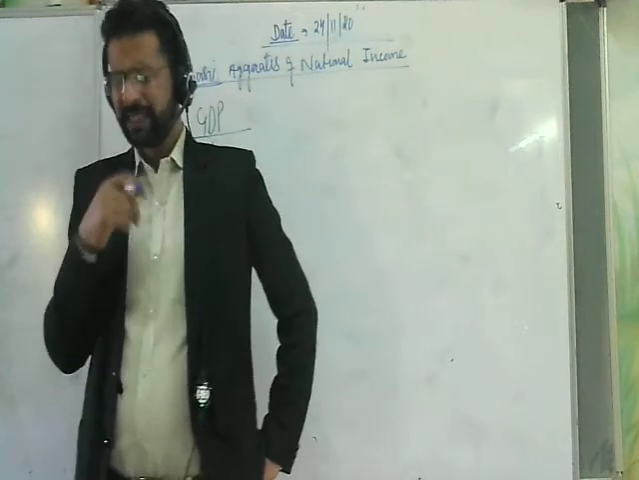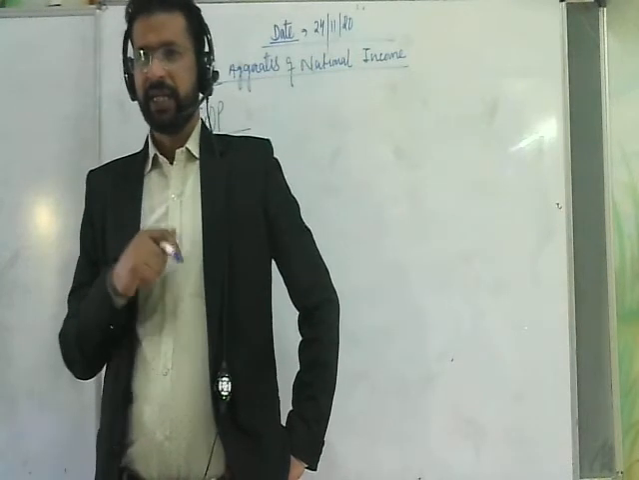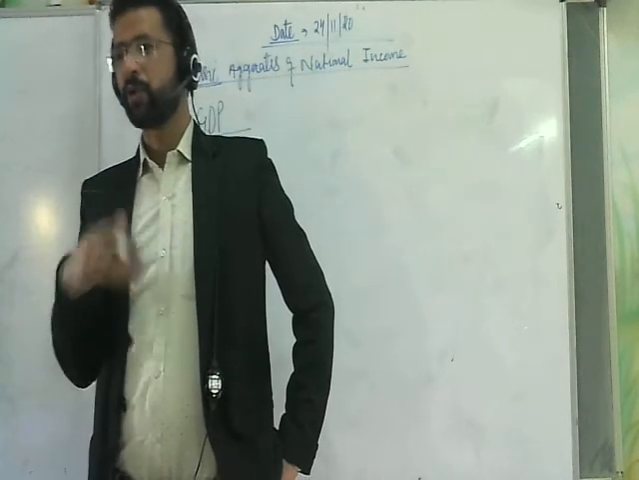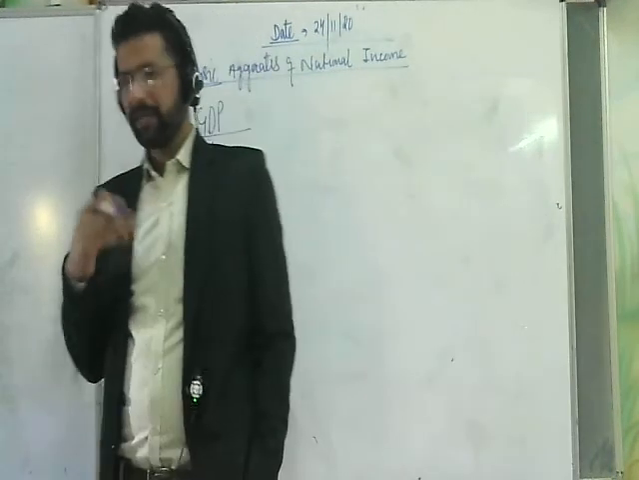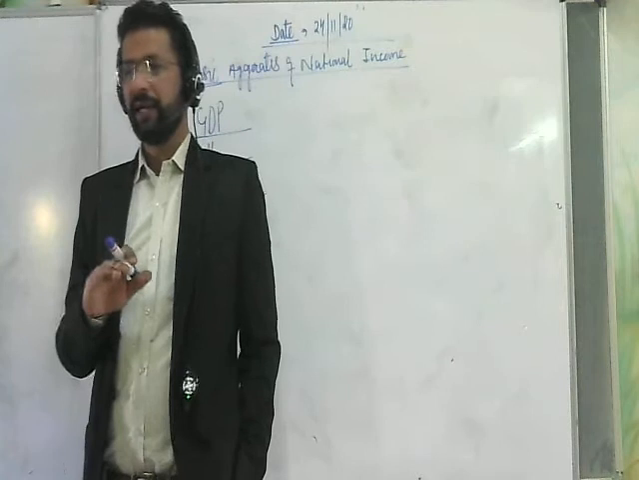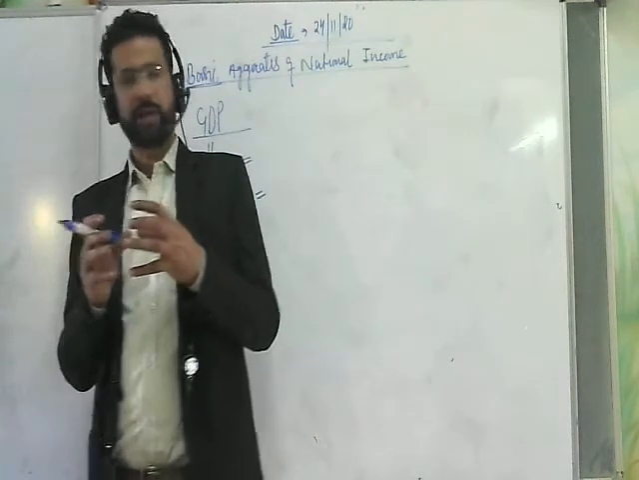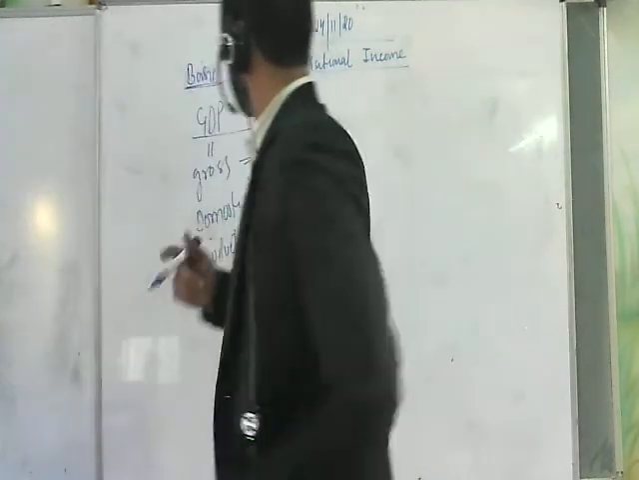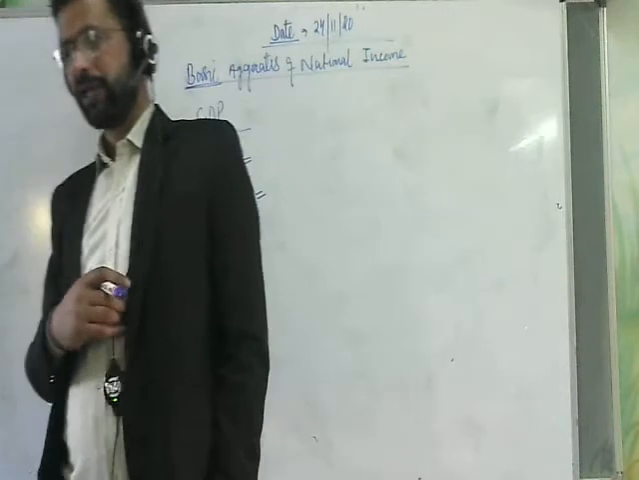National income can be simply defined as the total factor income earned by the factors of production after providing their factor service. The payment that the factors of production receive after providing factor service, when we sum that up, we reach national income. Now, what are those factors of production? We are going to study that later.